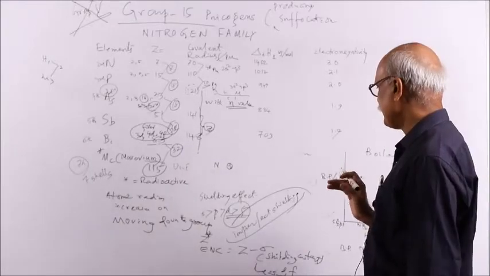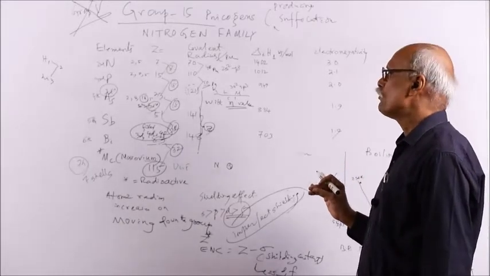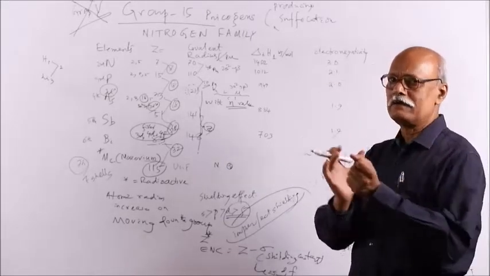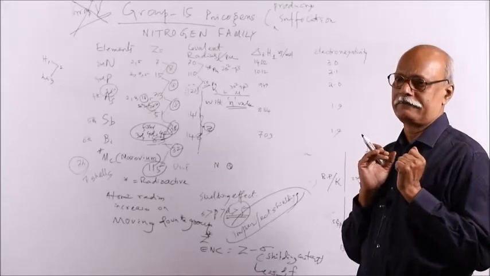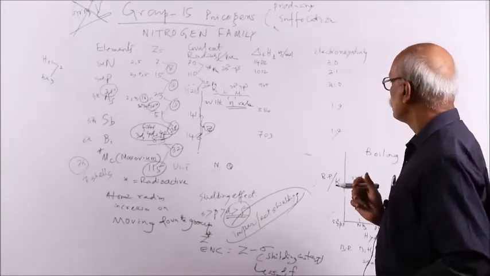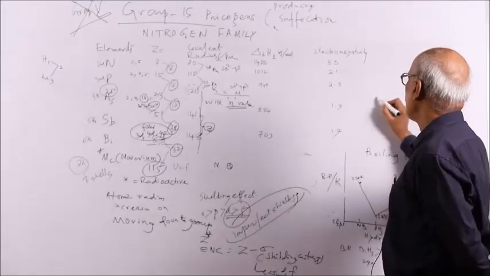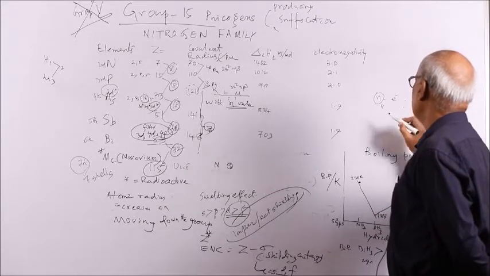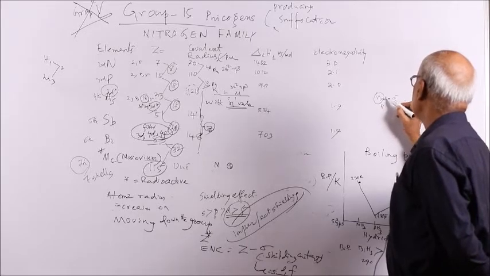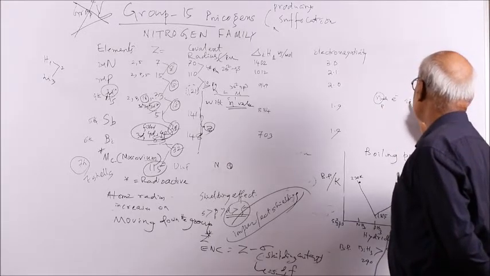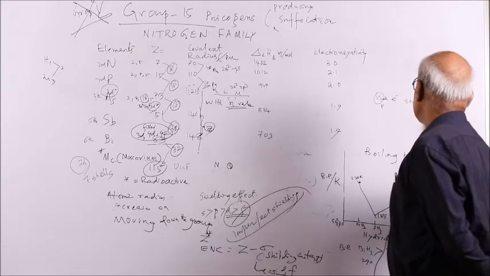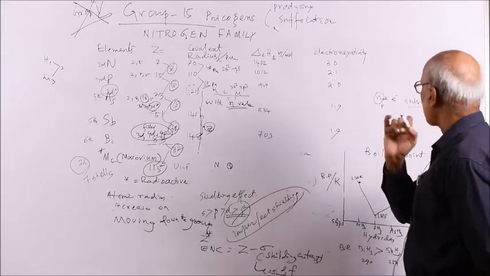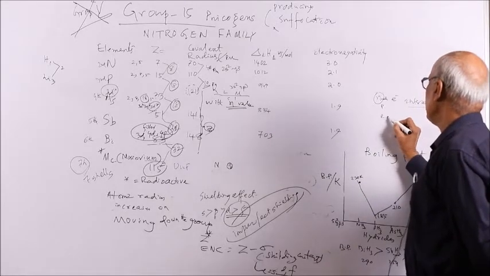So d and f have less shielding effect, so the nuclear influence will be more. As nuclear influence is more on the outside electron, there will be greater attraction. The size depends on two things, you see. Size depends on the nucleus-electron attraction. The nucleus contains protons. So nucleus-electron interaction, and interaction may be attraction or repulsion.